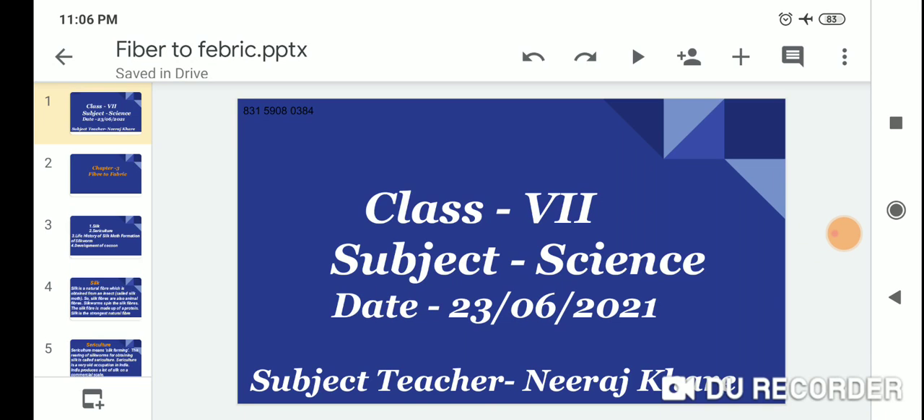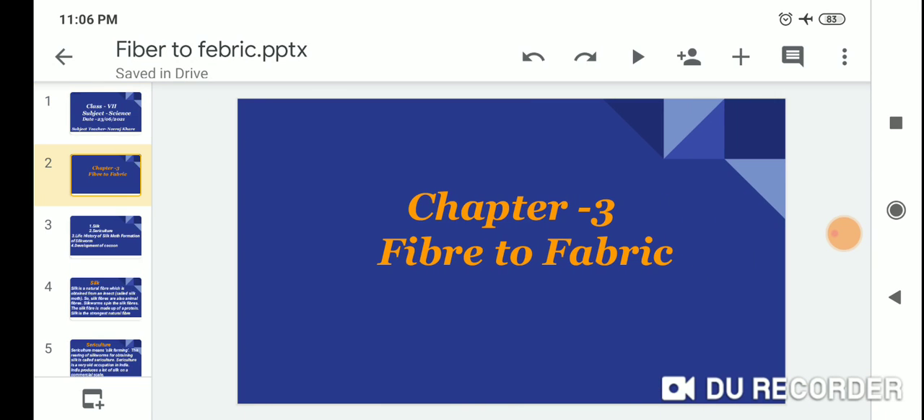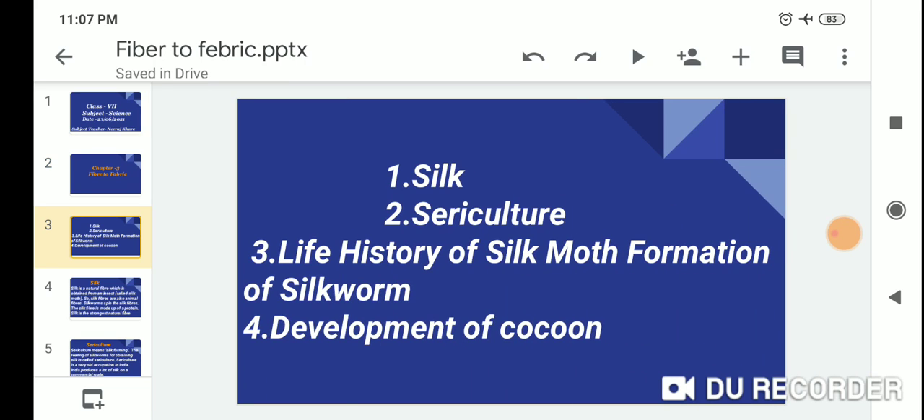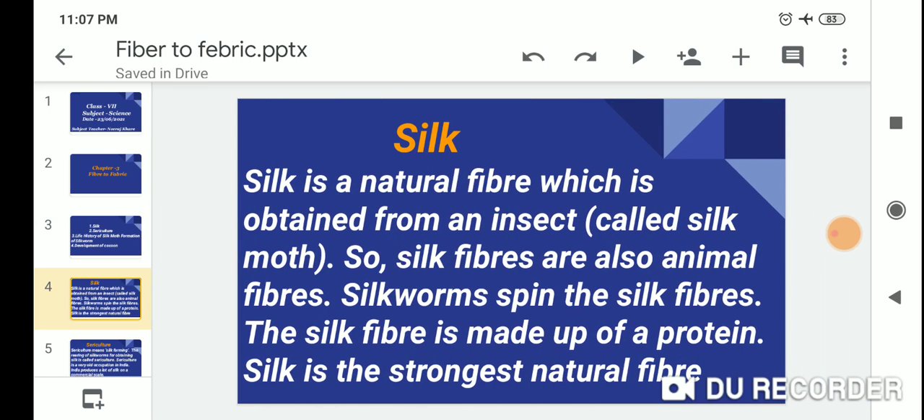So dear students, let me now start Chapter 3, Fibre to Fabric, the second part. We have already completed half of the chapter in the previous classes on Google Meet, and today we complete the chapter Fibre to Fabric. First is silk, second is silk as a form of sericulture, third is the life history of the silk moth and formation of silkworm, and fourth is the development of the cocoon. So dear students, first we start with silk.